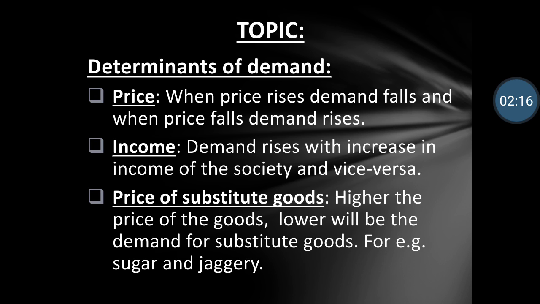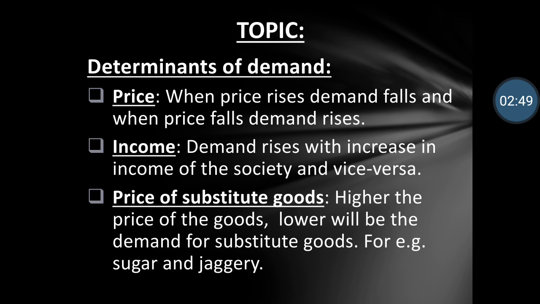Students, price is the important factor which affects demand. But besides price, there are other factors also which affect demand. These factors are income, price of substitute goods, price of complementary goods, fashion, taste, taxes, etc. So we will see this one by one. We have already seen how income affects demand. The more the income, the more the demand. The lesser the income, the lesser the demand.